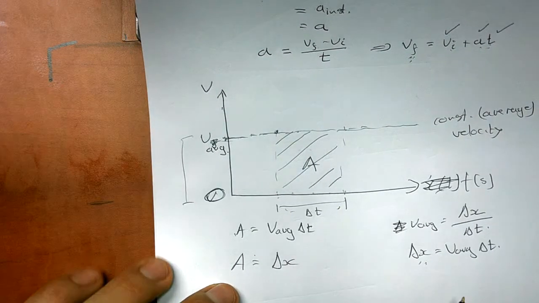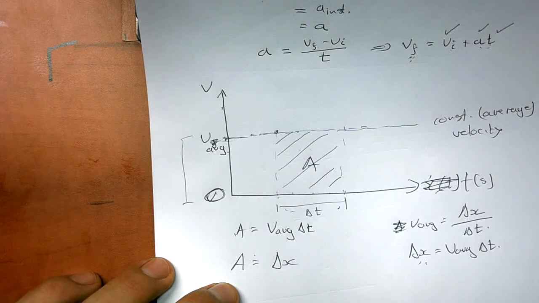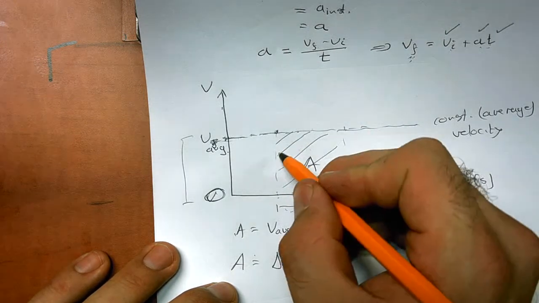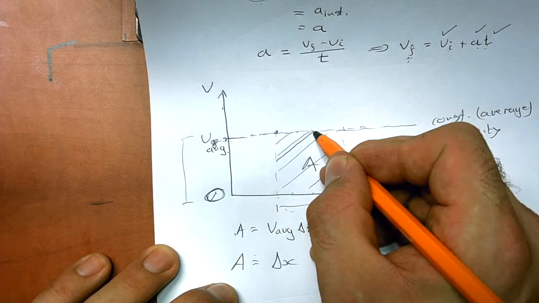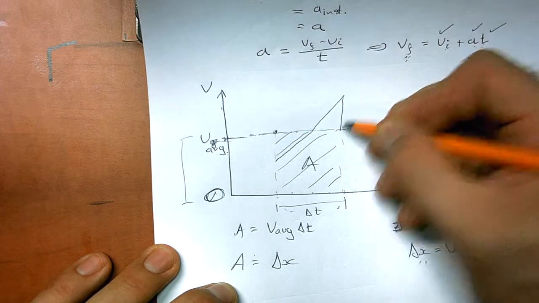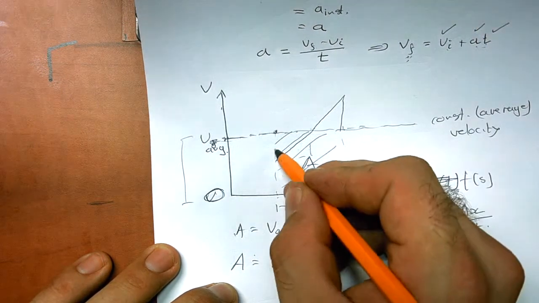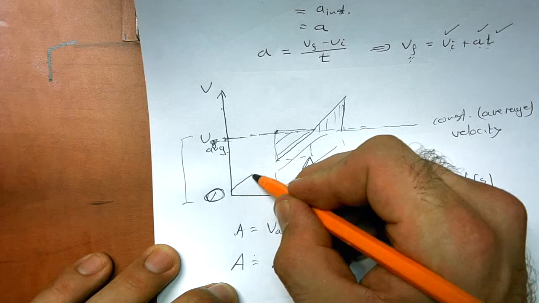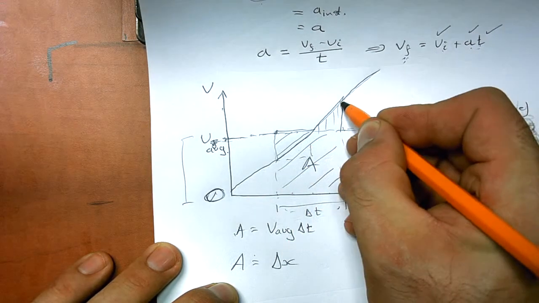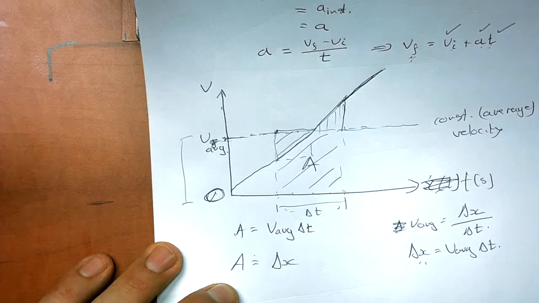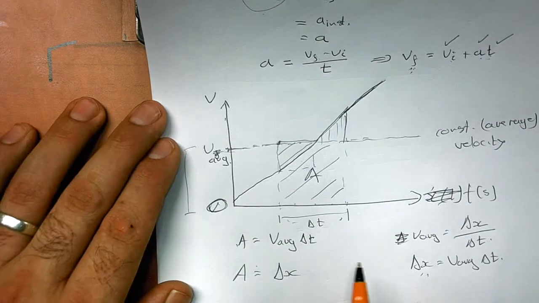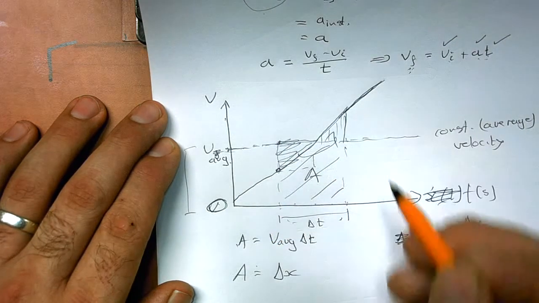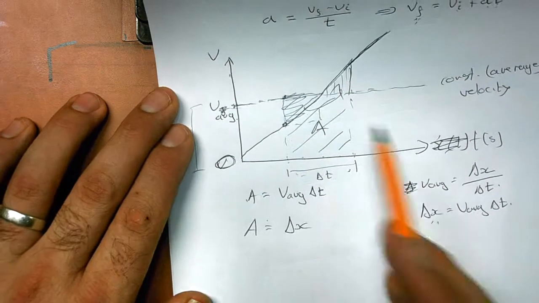But we're not always going to be so fortunate to have a constant velocity. We can have a velocity that changes. Let's say we take away a little bit of this area and we add it on over there. So we take away the triangular area equal to that, and we add it on over there. And this corresponds then to a linear velocity. So the velocity increases linearly with time. So what I've taken away over there, I've added on over there. So the area underneath the curve remains the same.